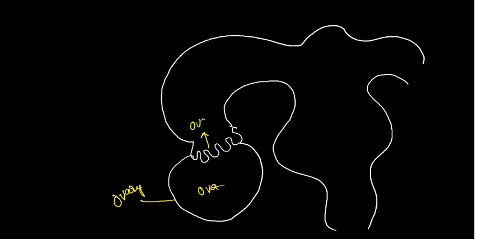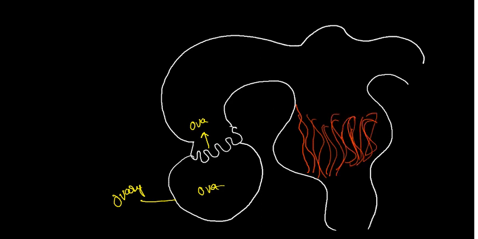While entering here, there is the formation of blood capillaries. So many blood capillaries are formed here.